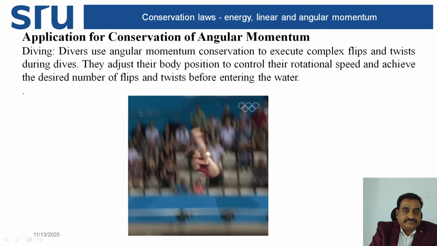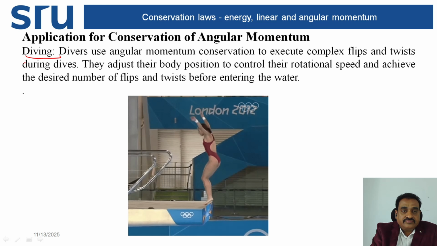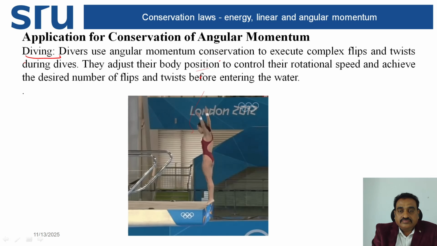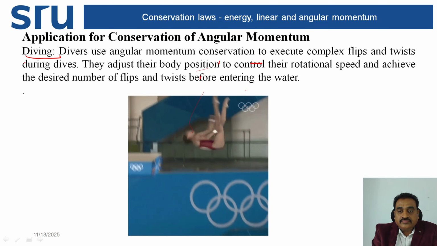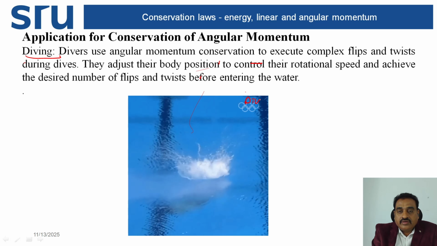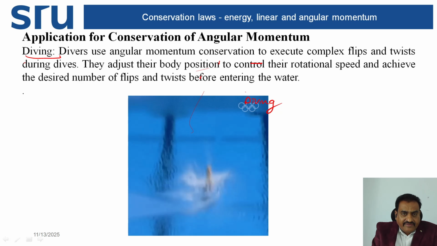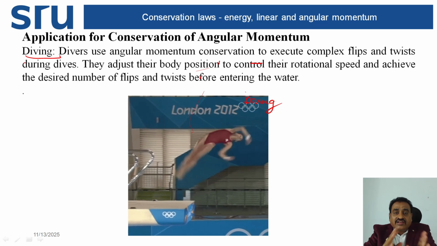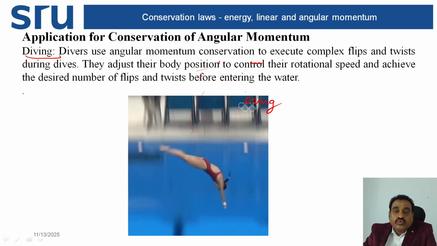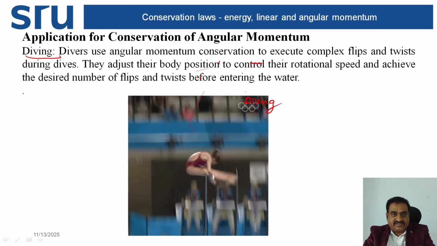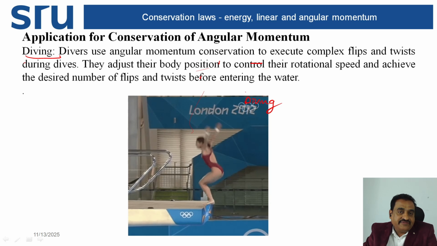So, diving, you clearly observed here, diving. Divers use angular momentum conservation to execute complex flips and twists during dives.